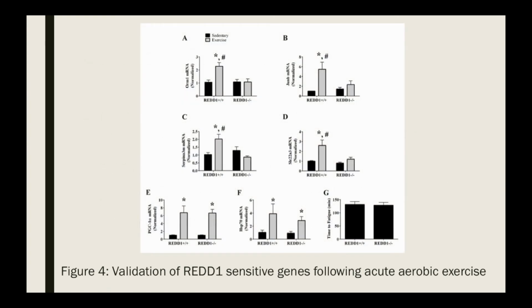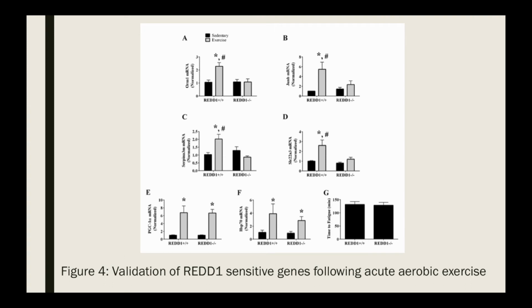So this figure looks at some of the results of the experimentation between the RED1 wild-type mice and the RED1 knockout mice. This figure shows the different transcription levels for genes in the gene expression signature of RED1. Looking more closely at the figure, you can see that two different variables are being used for comparison. The first is a comparison between wild-type RED1 mice and knockout RED1 mice.